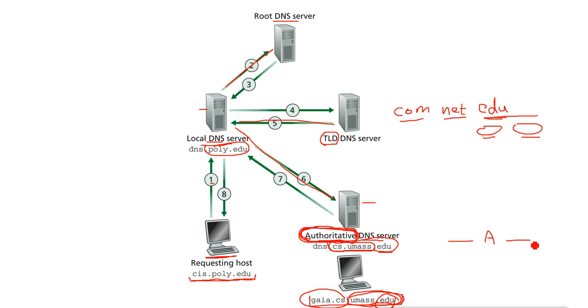So it checks its forward zone, and if the record is there, it will reply with the answer, and if the record is not there, it will give the error.